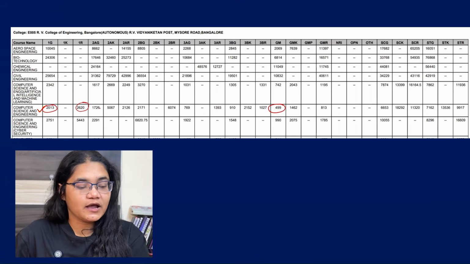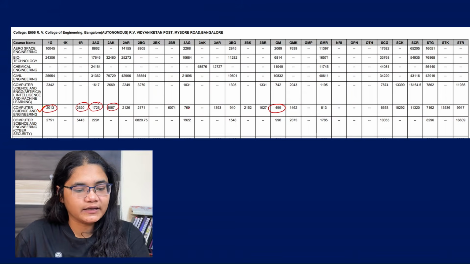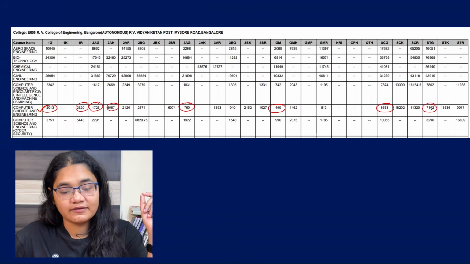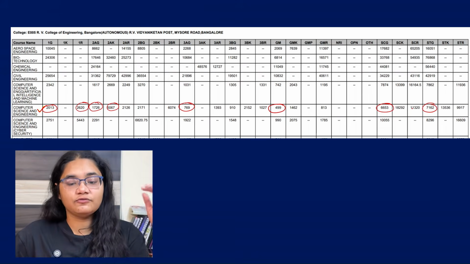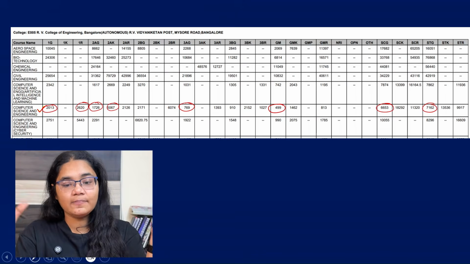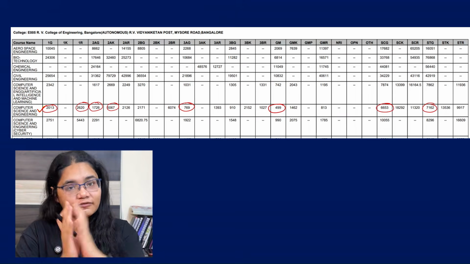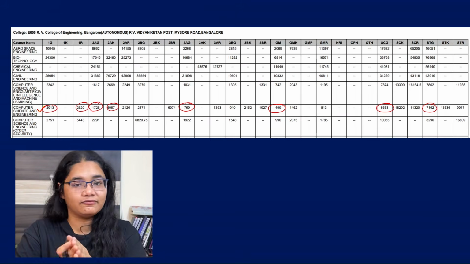2620. Now 2A is 1700, 2A is 5000, and similarly you can see for 2B it is there. For 3A it is 769, and for SC the cutoff is 6653, and for ST the cutoff is 7162. So if you belong to ST, and you also have other reservations like rural area, you can club all of them and really get a good benefit in the cutoff section.